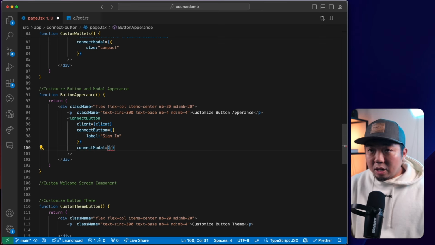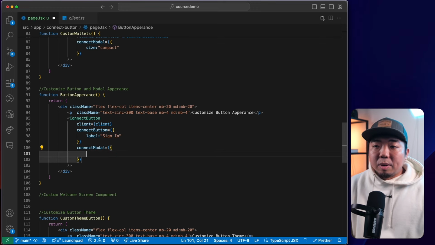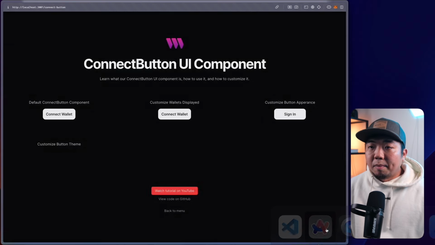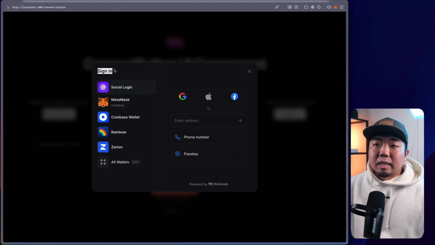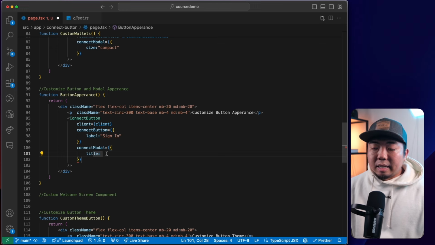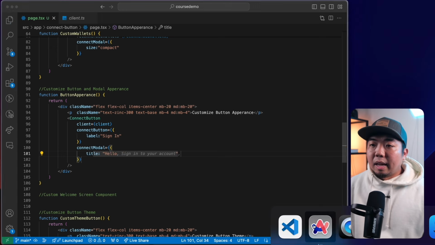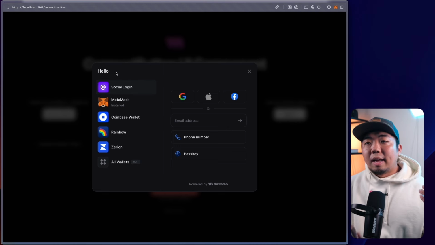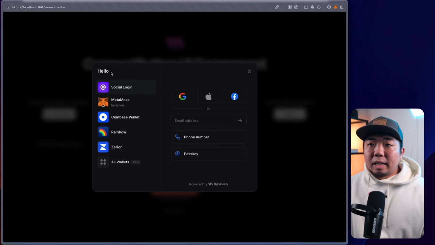So just like how we change the size and everything, we can change things like the title. And the title, if we come here really quick, the title is going to be this title here in the top left where it says sign in. So if I come in here and I say hello, and come back here, you'll see that the text changes to hello. So you can have it say whatever you want here. You can customize that text there in the top left.